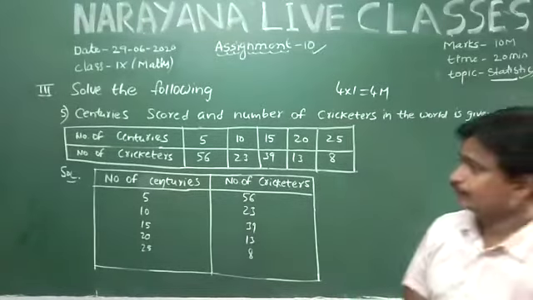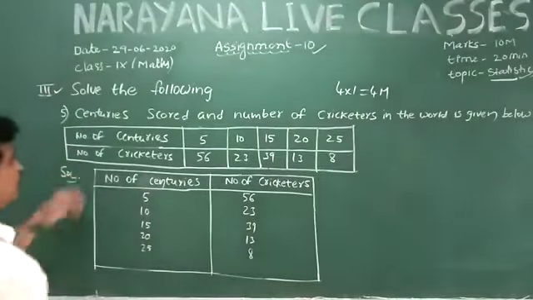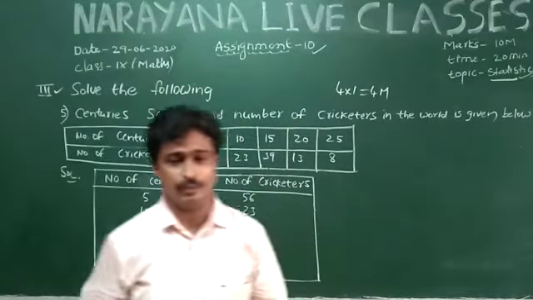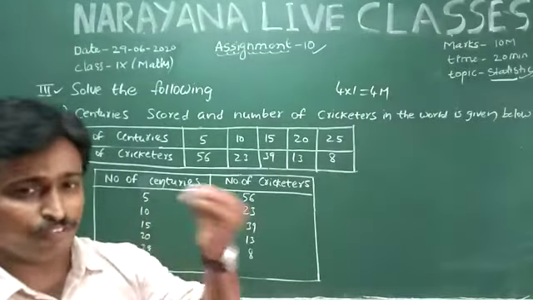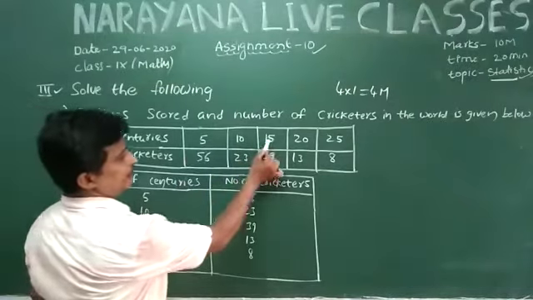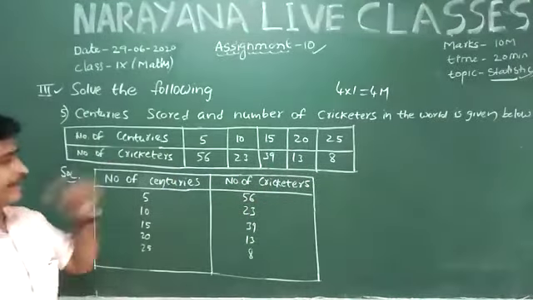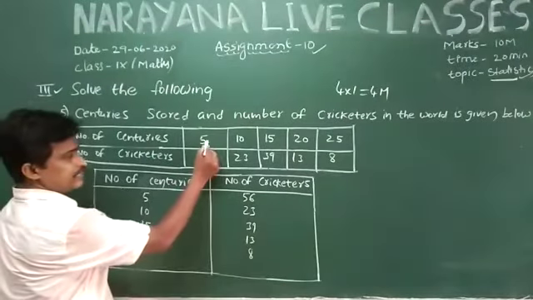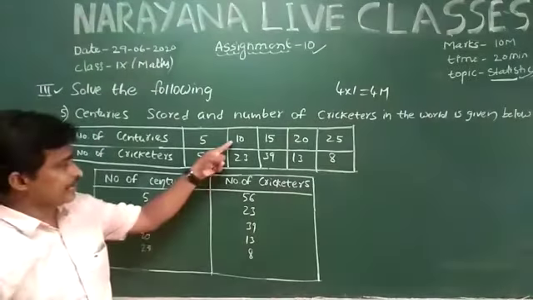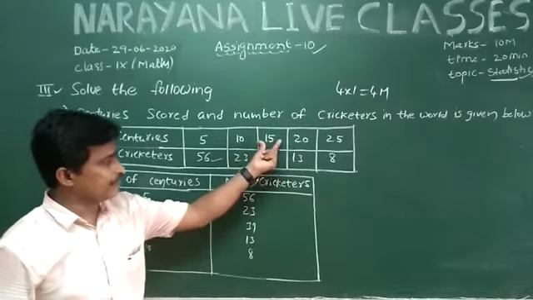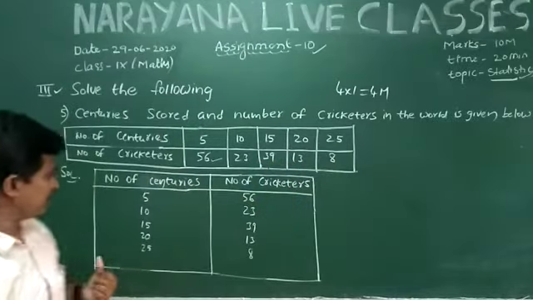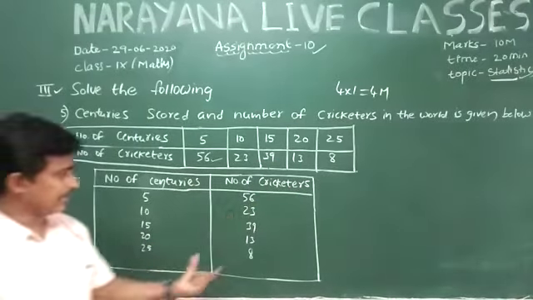Okay, coming to question number 5. This is third Roman. Solve the following. Centuries scored and number of cricketers in the world are given below. Number of centuries, number of persons. Here 5 centuries, 10, 15, 20, 25. You observe that 5 centuries, 56 cricketers, 10 centuries, 23 cricketers, 15 centuries, 39, 20 centuries, 13, 25 centuries, 8.